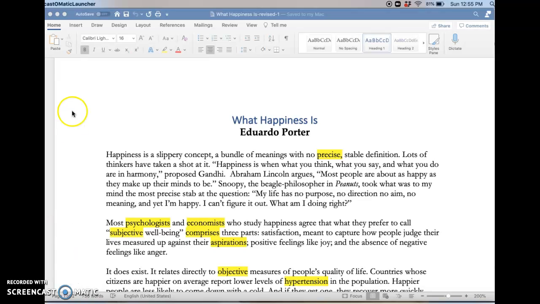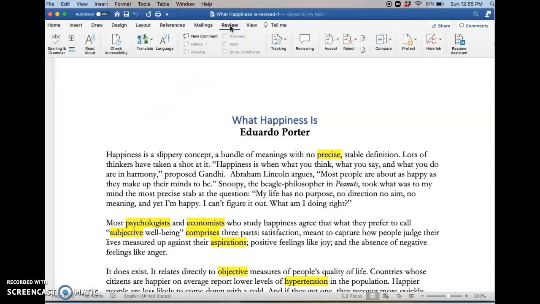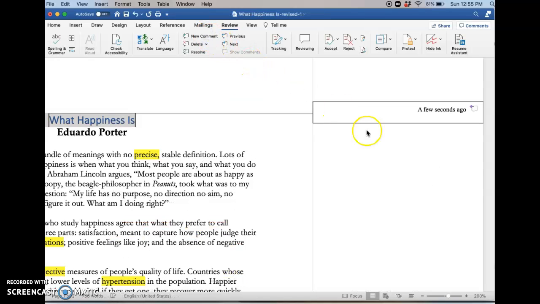So the easiest way when you annotate online is to use the option of making comments on the text. For my program, I do that by clicking on the review and then clicking on this new comment option. So for example, I might highlight the title, spend some time thinking about that, and I could make a comment about the title, where I could notice that he says that he's going to define happiness. And I might put a question mark after that. Like, I don't know, that feels kind of weird. I've never really thought about defining happiness.